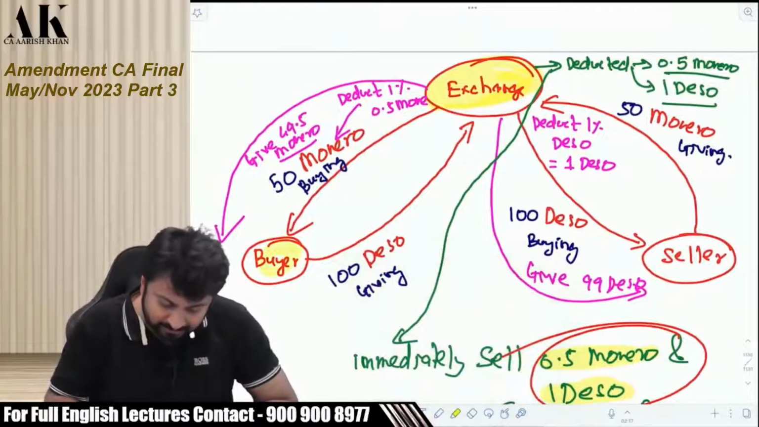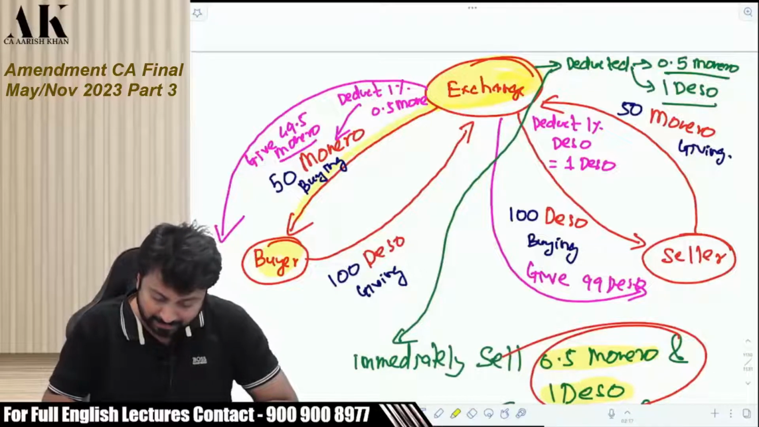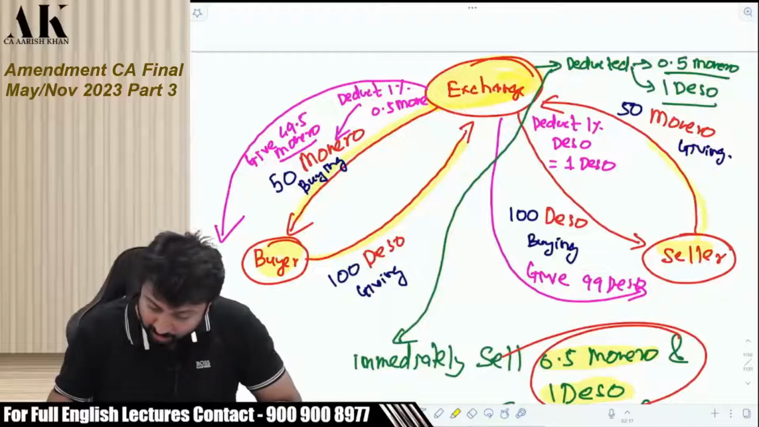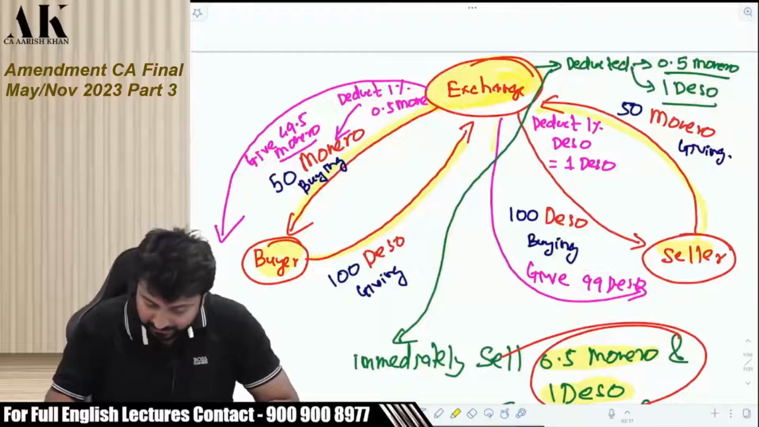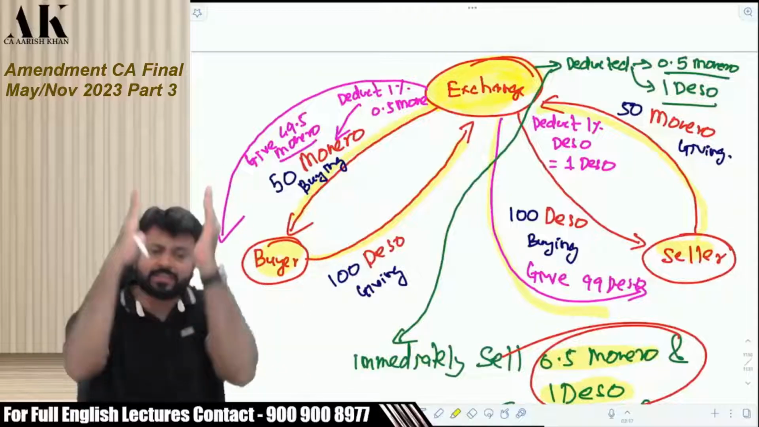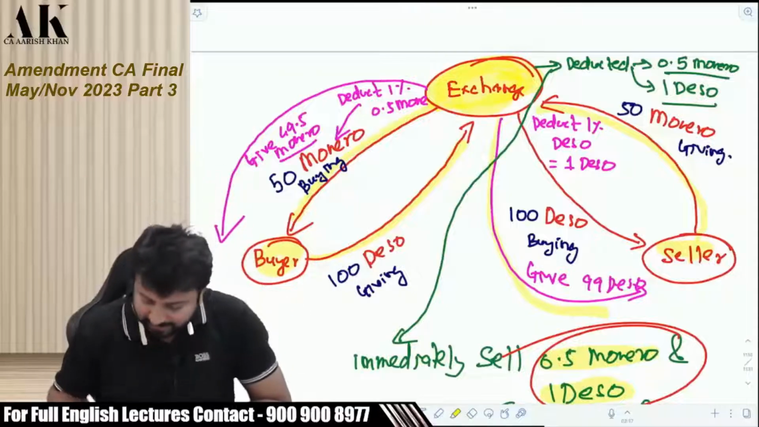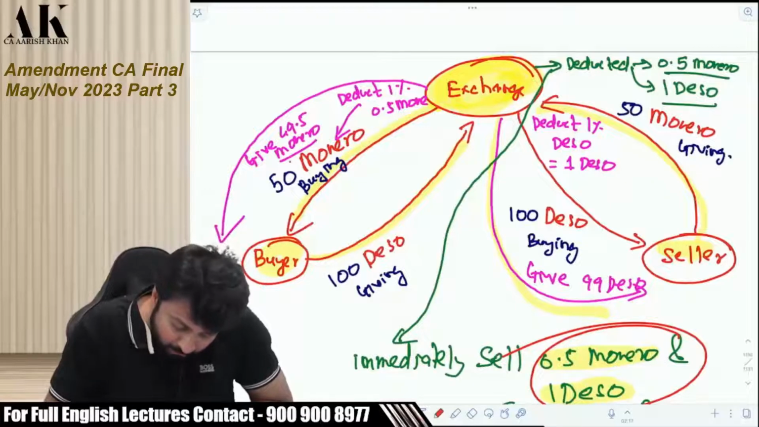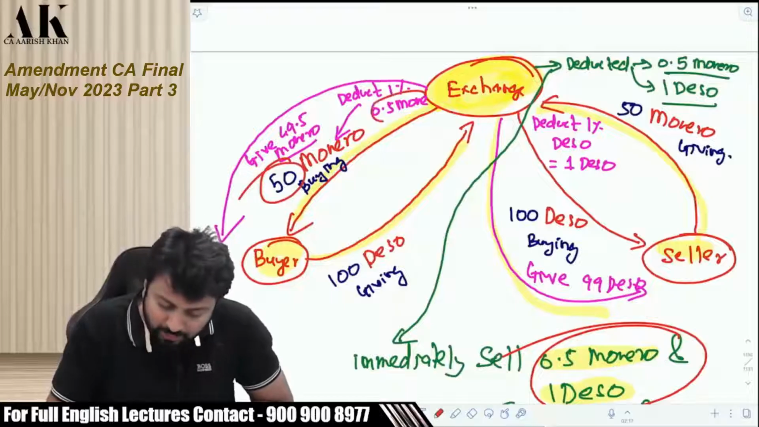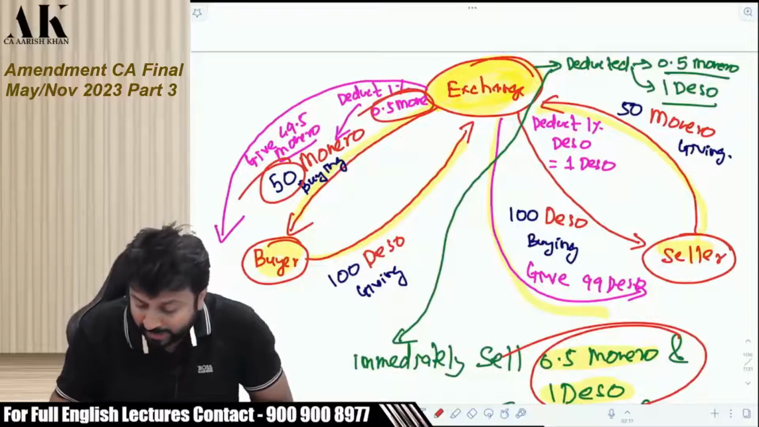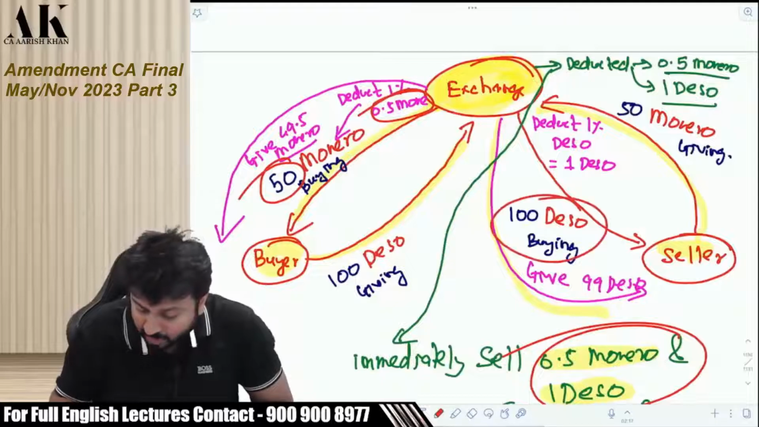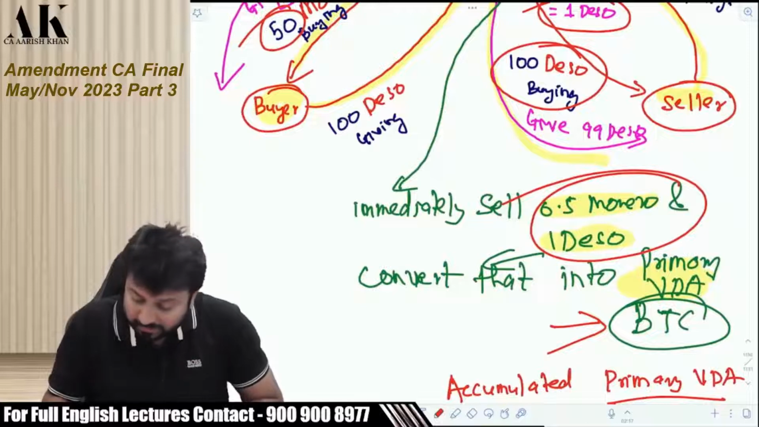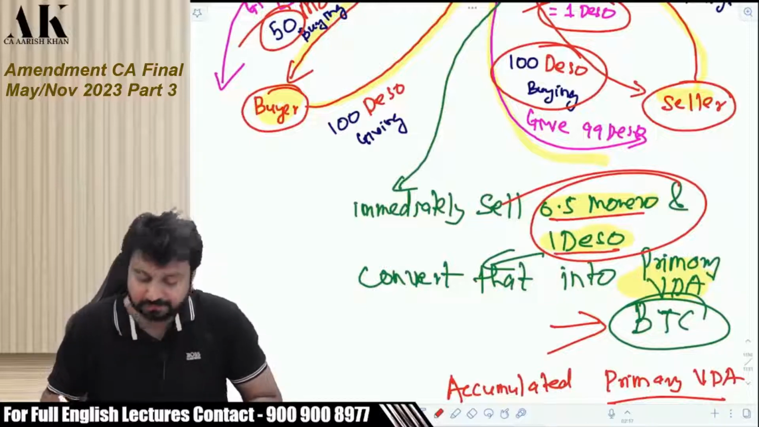The buyer is buying Monero and giving Deso. The seller is giving Monero, taking Deso. It is the duty of the exchange to deduct TDS. Now the exchange will deduct TDS in what? In kind. It will deduct 1% of 50 Monero, which will come to 0.5 Monero. It will also deduct 1% of 100 Deso, which will come to what? 1 Deso. Now the exchange has 0.5 Monero and 1 Deso.